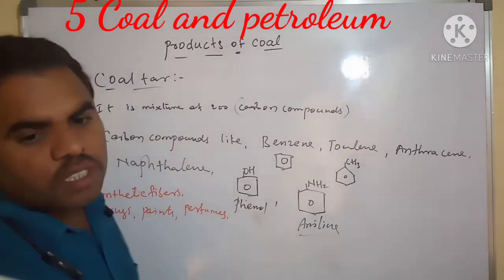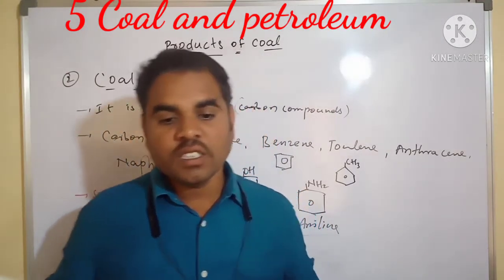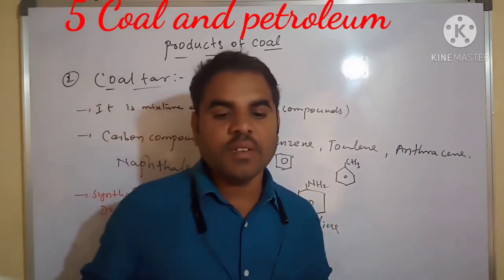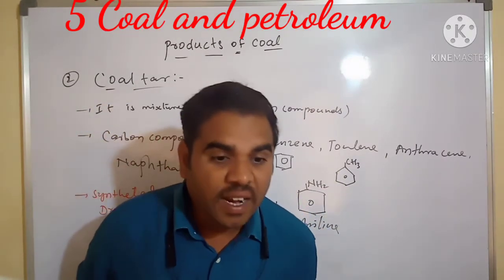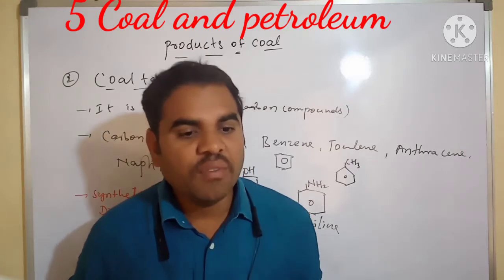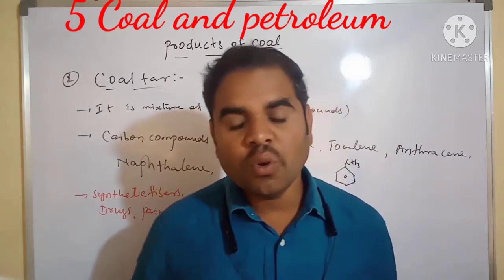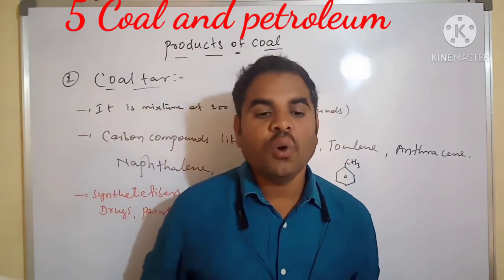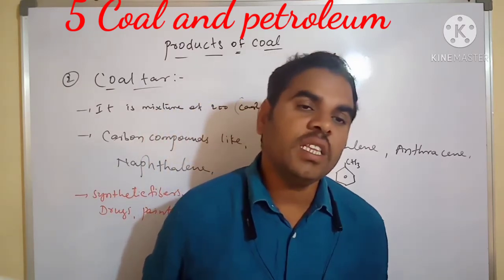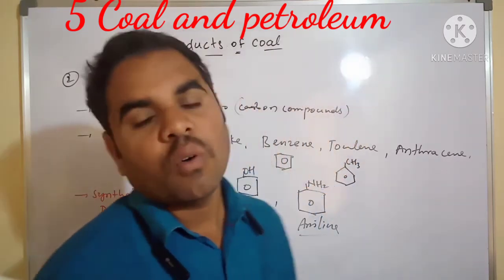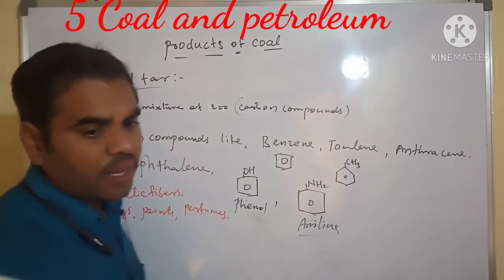We get paints, perfumes, plastics, drugs, and a number of products, and also industrial products like pesticides, photographic materials, roofing materials, and explosives. We are getting these from coal tar. This coal tar is very important.